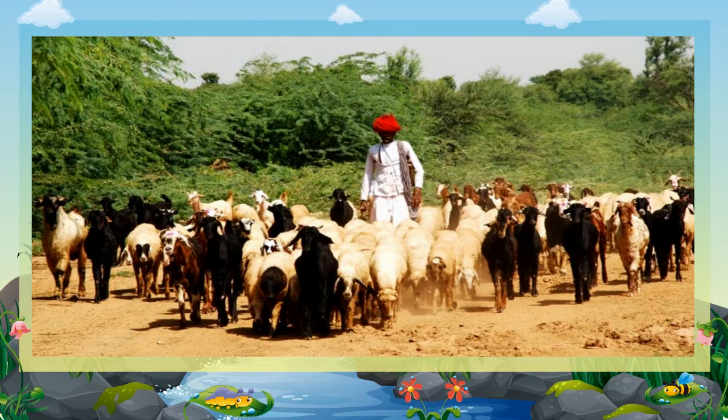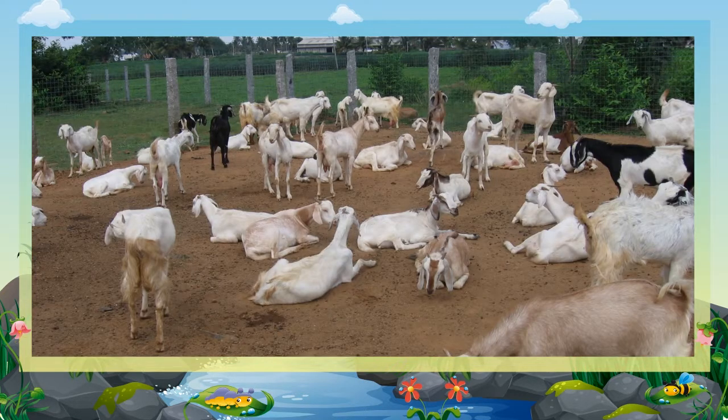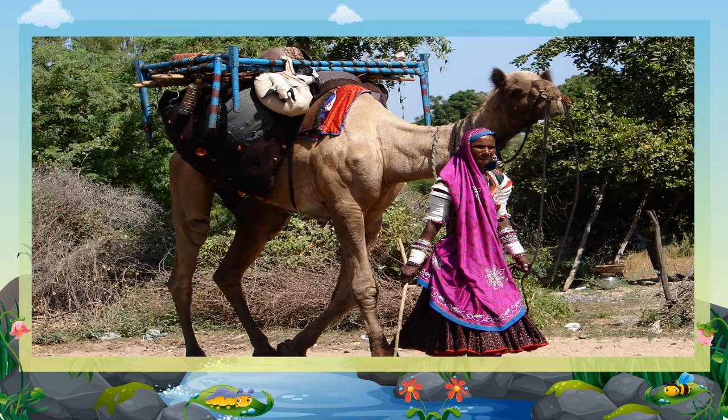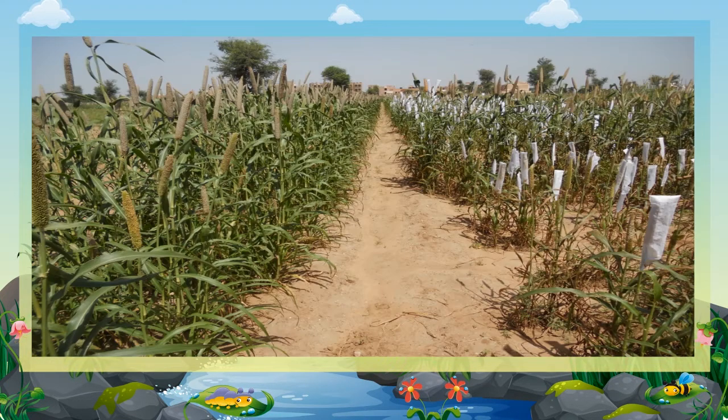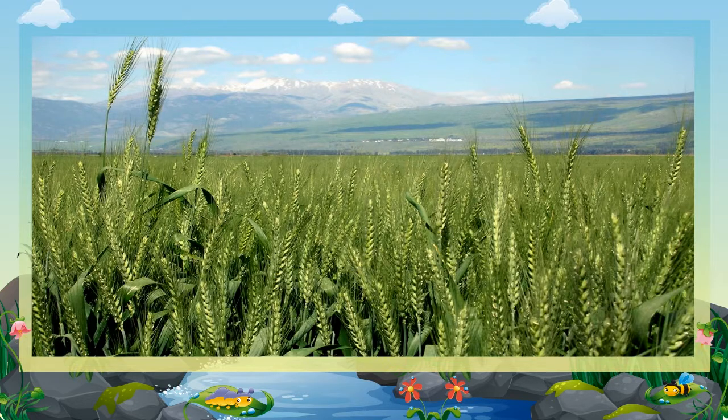The chief occupation of the people living in Thar Desert is grazing and rearing animals. They have to go from place to place in search of pastures for their animals. These people are called nomads or banjaras. In areas where water is available, jowar, bajra, and wheat are grown.